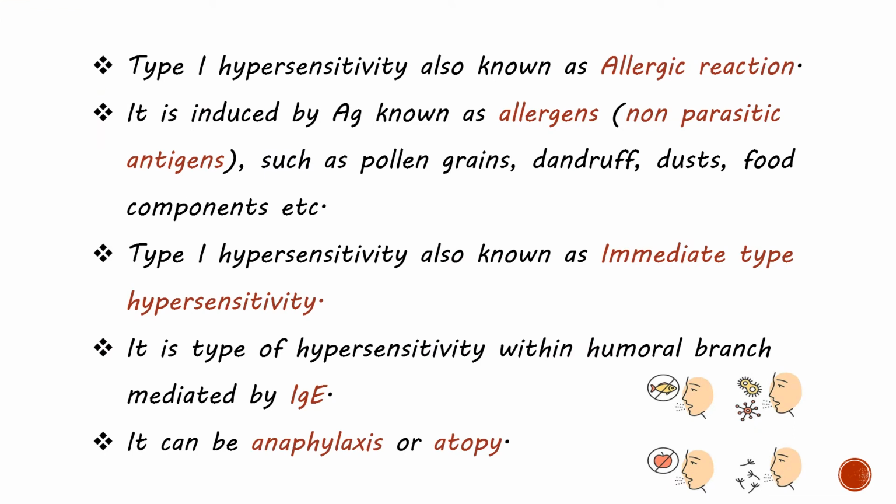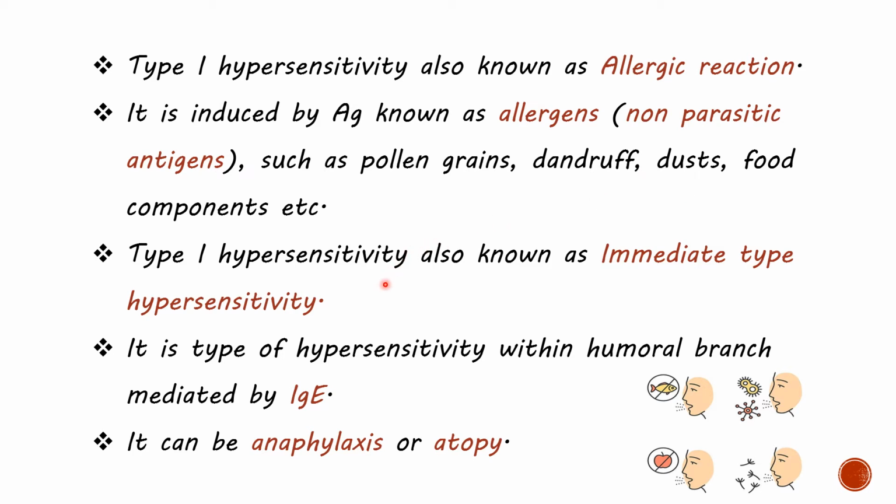Type 1 hypersensitivity, also known as allergic reaction, is induced by an antigen known as allergen, that may be a non-parasitic antigen such as pollen grains, dandruff, dust, food components, etc. So this type 1 hypersensitivity is also known as allergy, and that allergic reaction is induced by an antigen called the allergen. These allergens are non-parasitic antigens. Examples are pollen grains, dandruff, dust, food components, etc.